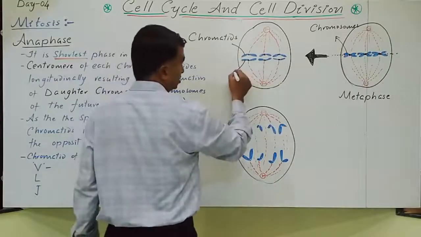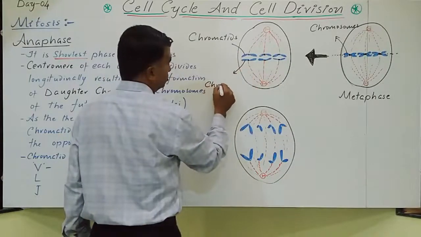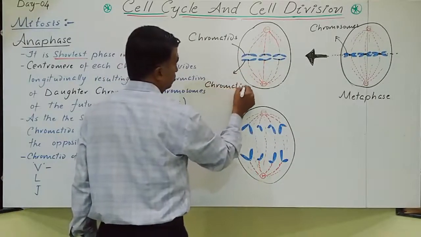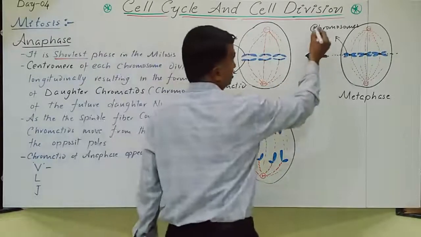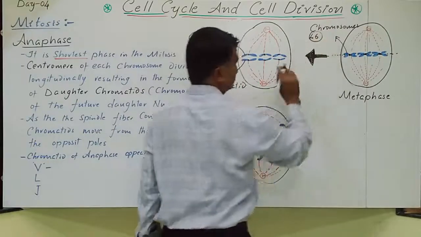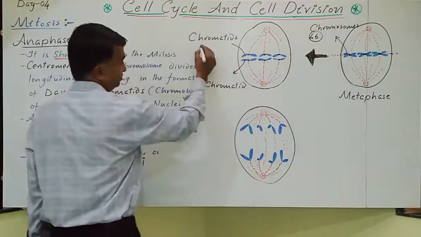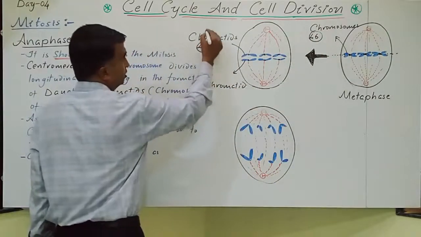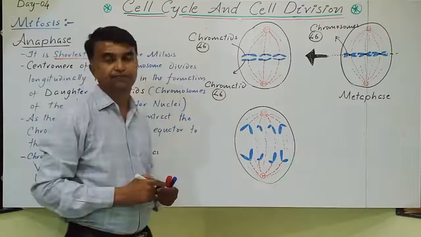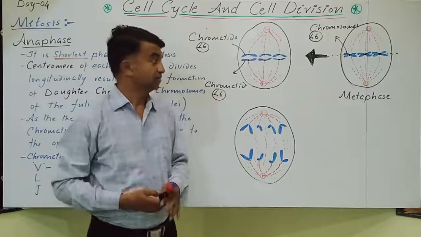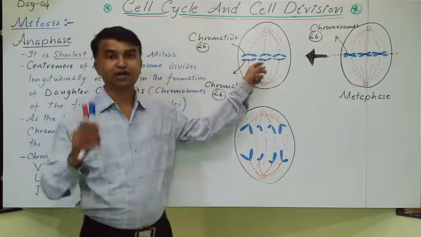Sister chromatid, this is also a chromatid, this is also a chromatid. So if 46 chromosomes were here, 46 chromatids come to this side, and 46 chromatids come to the other side. That is why this event is a deciding factor.